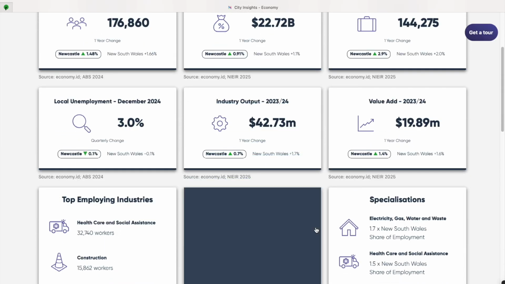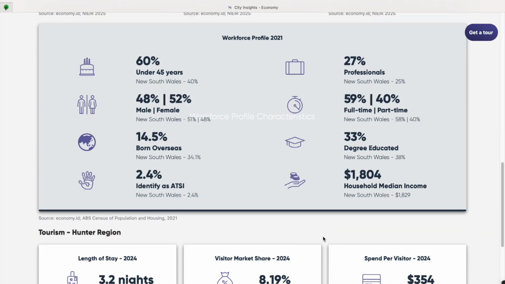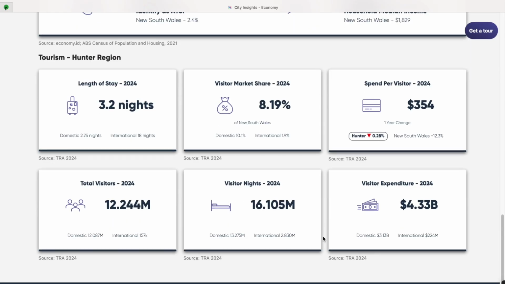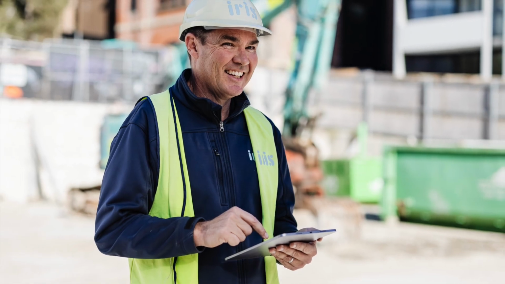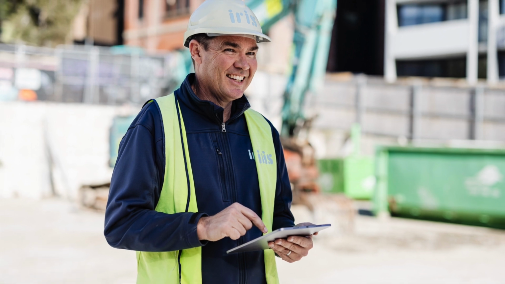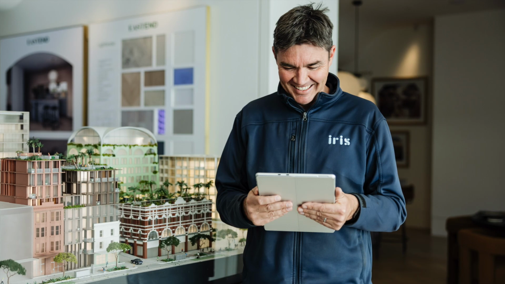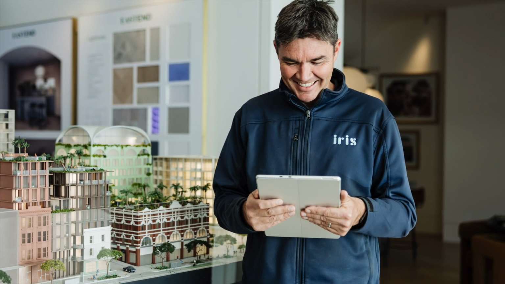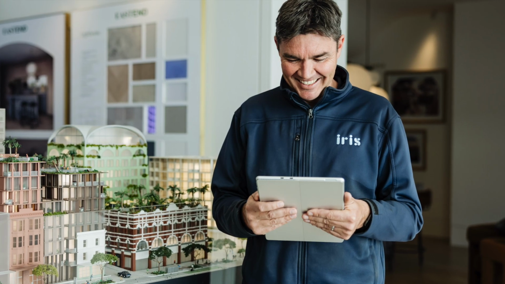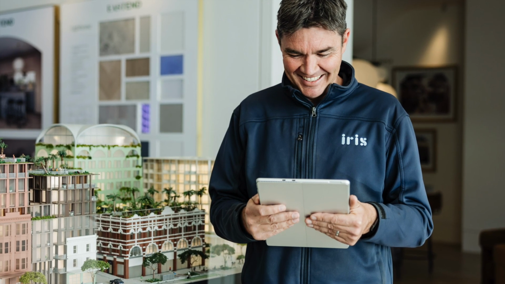Let's look at some of the functionality of the platform through the eyes of a local business person who specialises in the construction sector. Let's say there is a person named James. He runs a medium-sized business in the construction sector across Newcastle and the Hunter region. For almost a decade, he has been locally based and actively participates in the development of the city, in precinct development, housing delivery, and infrastructure upgrades.